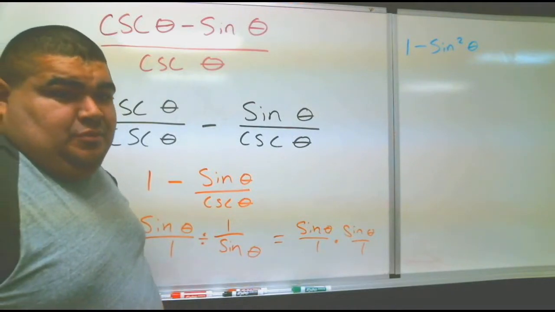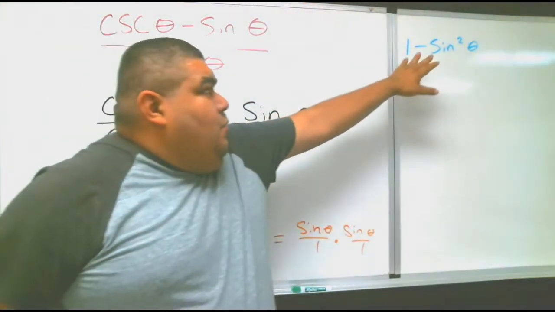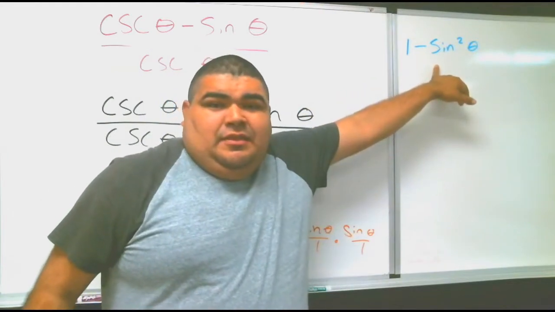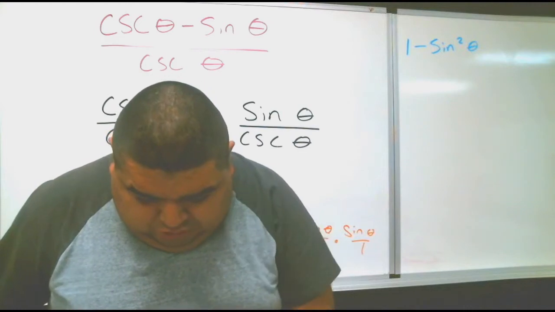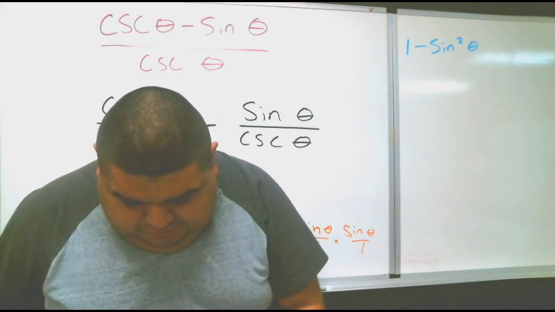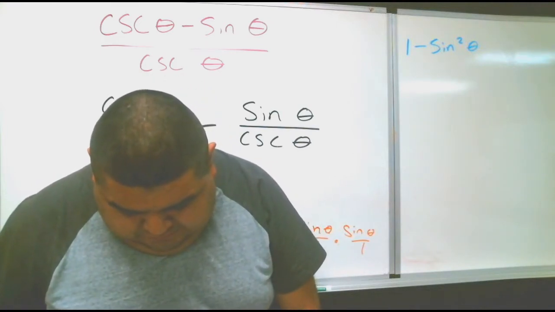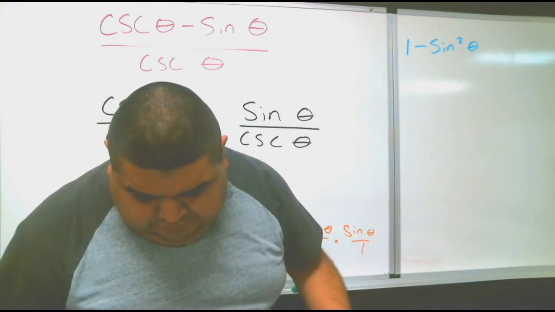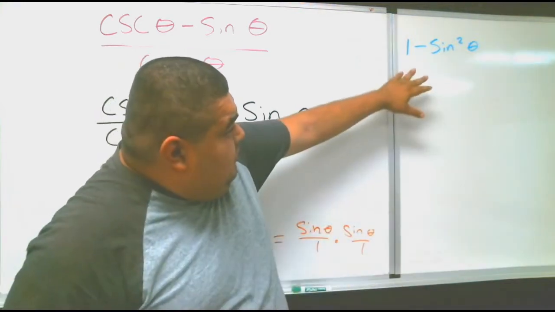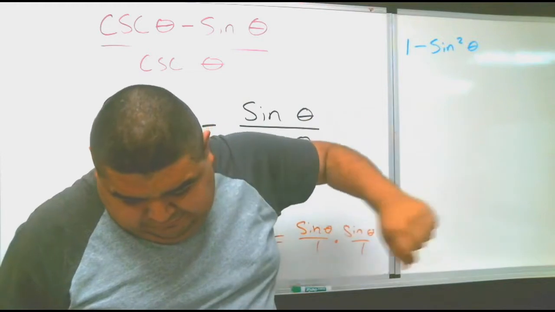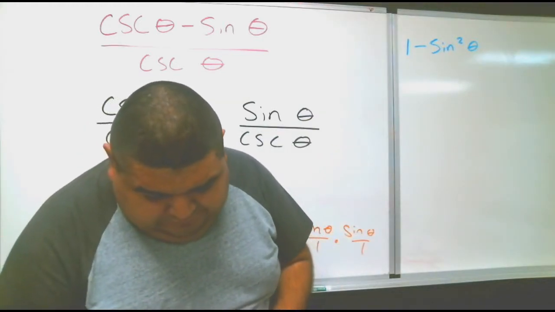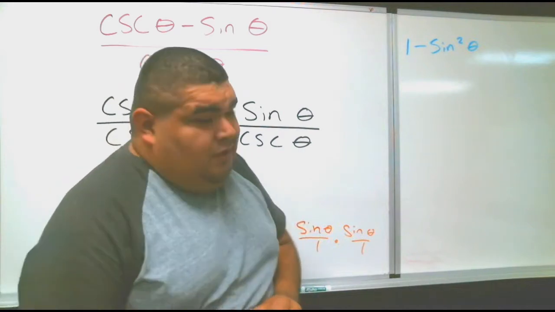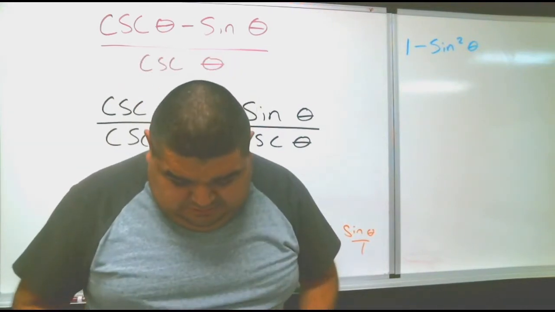Now that we have 1 minus sine squared theta, if we look at that chart again, if we really, really look in there, there is a 1 in there that is kind of like this. The only difference is it is positive on your paper.